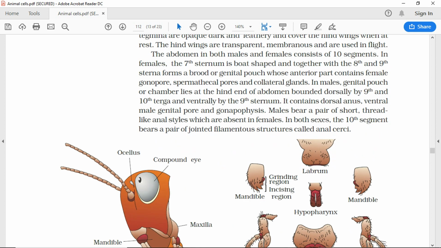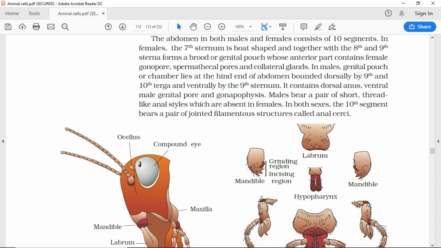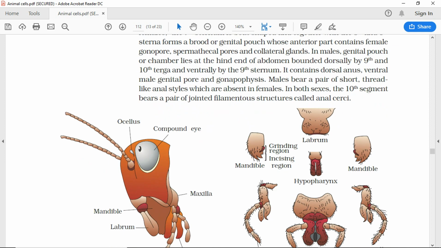The abdomen in both males and females consists of 10 segments. In females, the 7th sternum is boat-shaped and together with the 8th and 9th sterna forms a brood or genital pouch whose anterior part contains the female gonopore, spermathecal pores and collateral glands. In males, the genital pouch or chamber lies at the hind end of the abdomen, bounded dorsally by the 9th and 10th terga and ventrally by the 9th sternum.